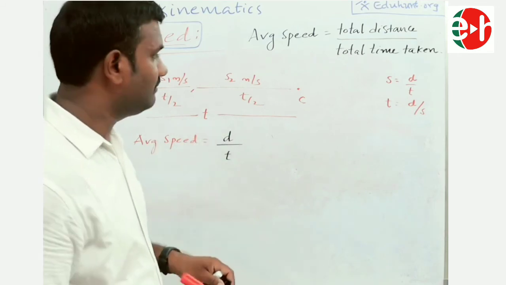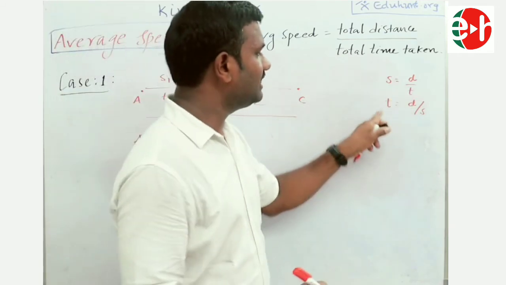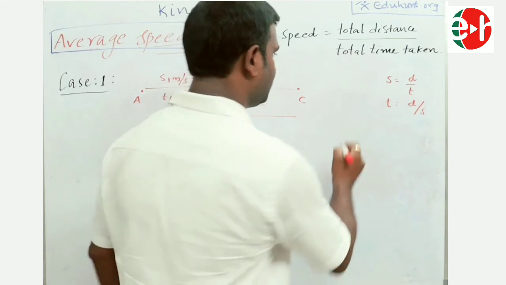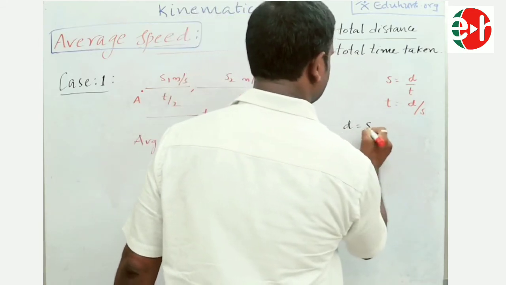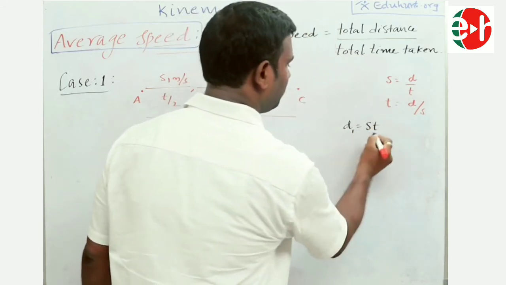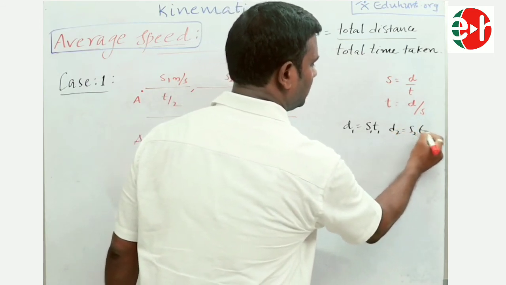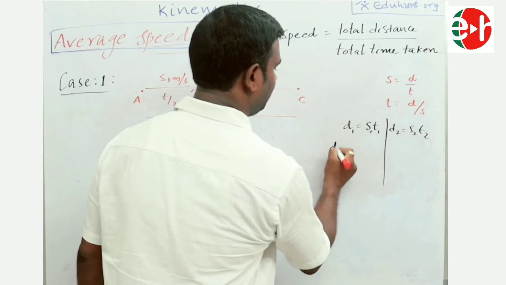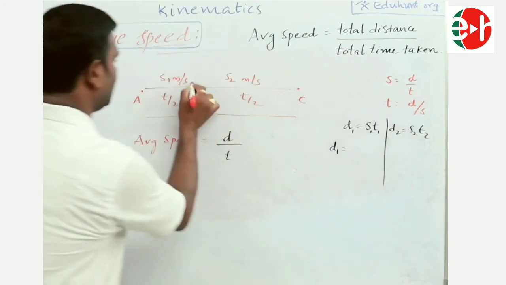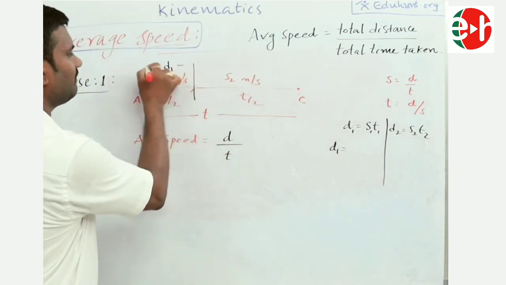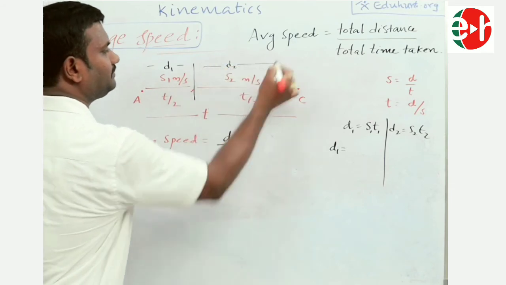Distance is not given. But from our previous formula, is it possible to find the distance? Yes. D equals S into T. Means D1 equals S1 into T1, D2 equals S2 into T2. So can I imagine this distance as D1, this as D2?